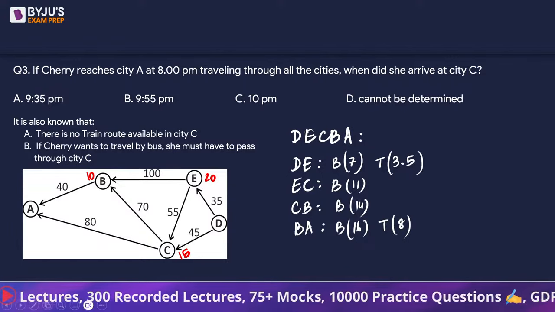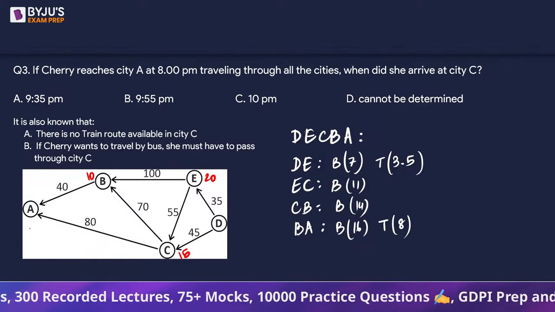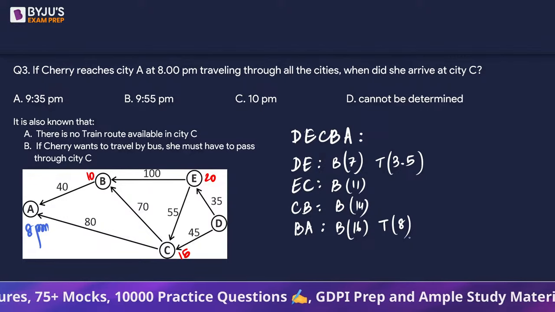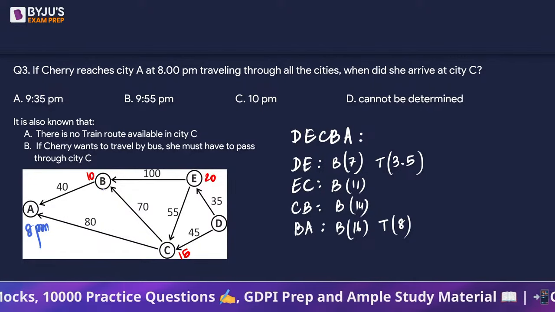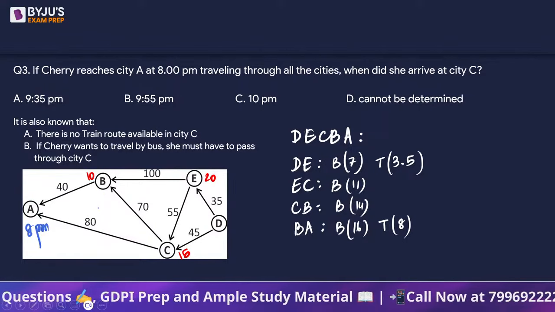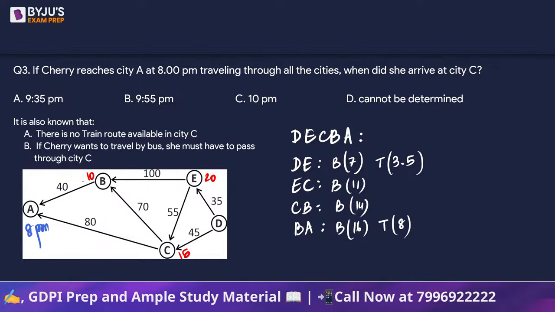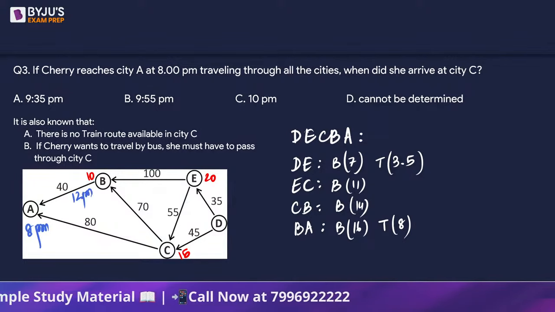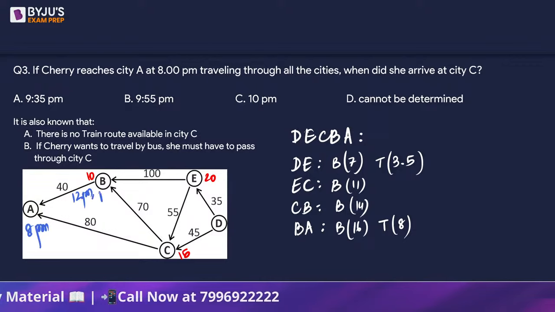So suppose we say she is at A at 8 p.m., then whether she took a bus or a train, depending upon that, at city B she is going to be 8 hours before that. 8 hours before that is going to be 12 p.m., or 16 hours before that, that could be 4 a.m. Now, CB travel took 14 hours.